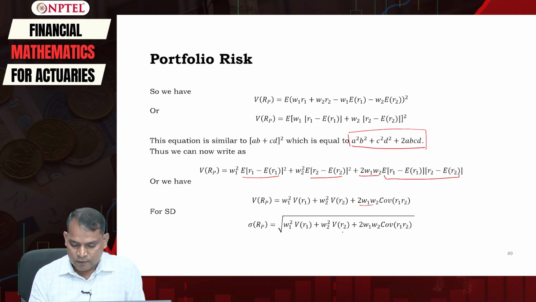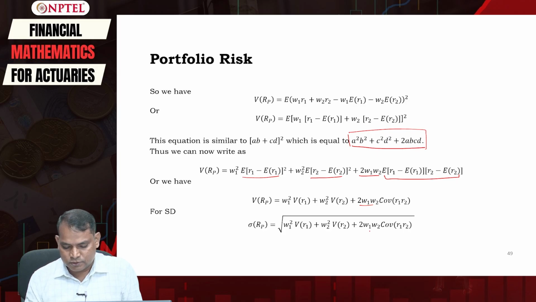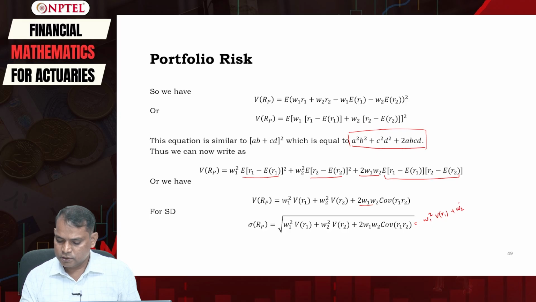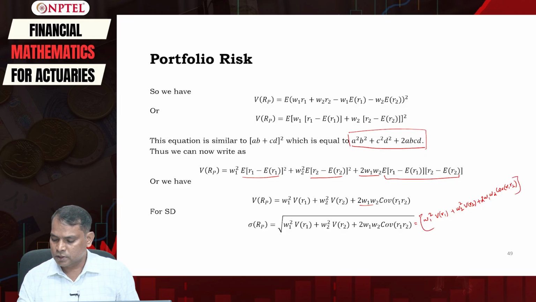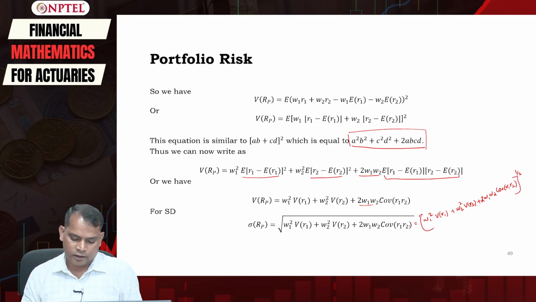So the standard deviation of portfolio return can be computed as the square root of W1 square V R1, plus W2 square V R2, plus 2 W1 W2 covariance between R1 and R2.